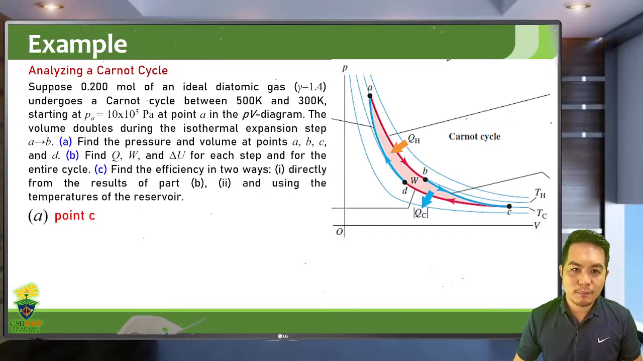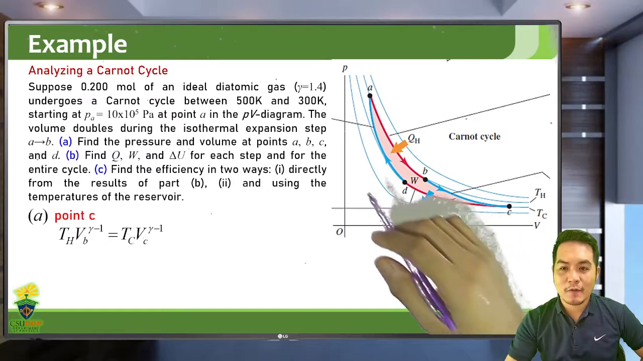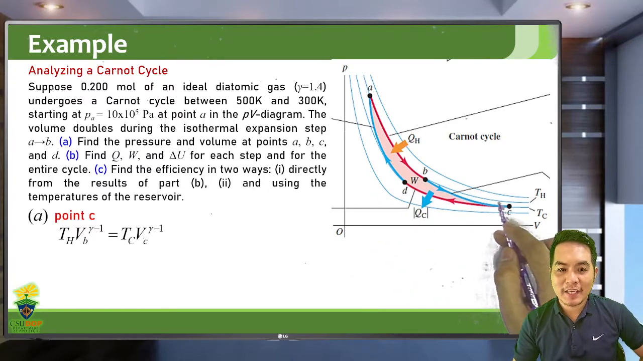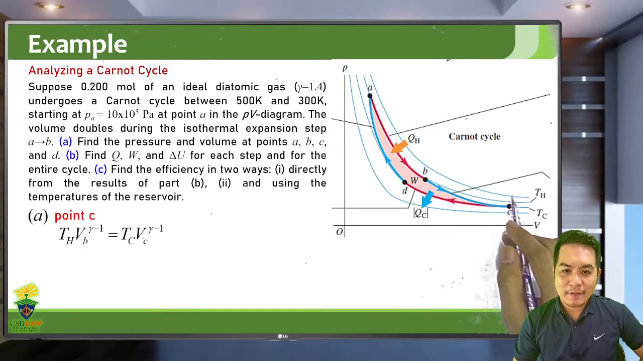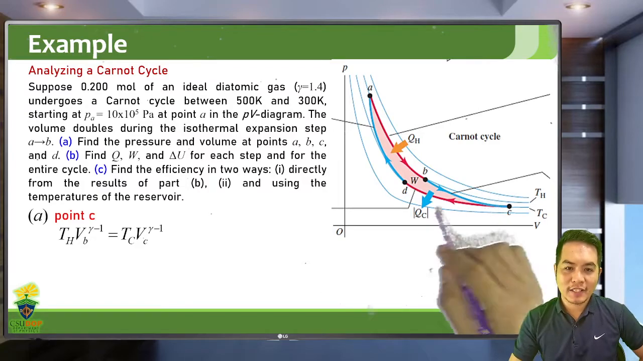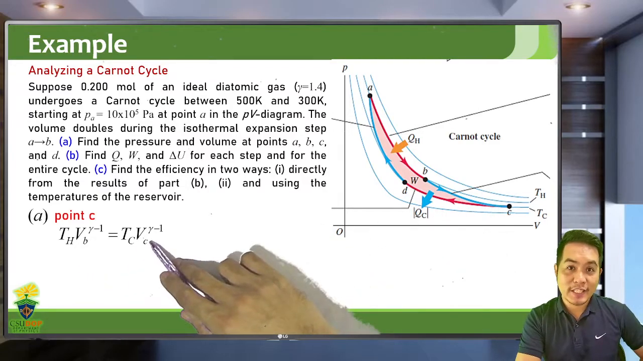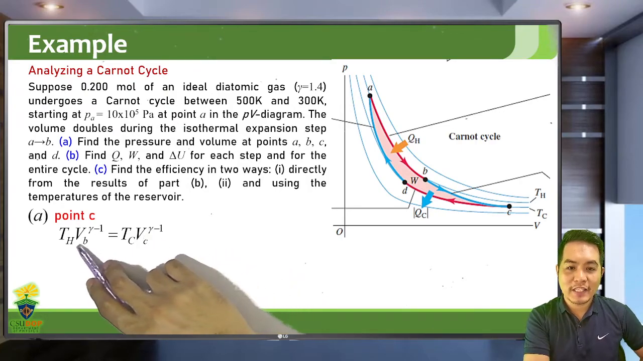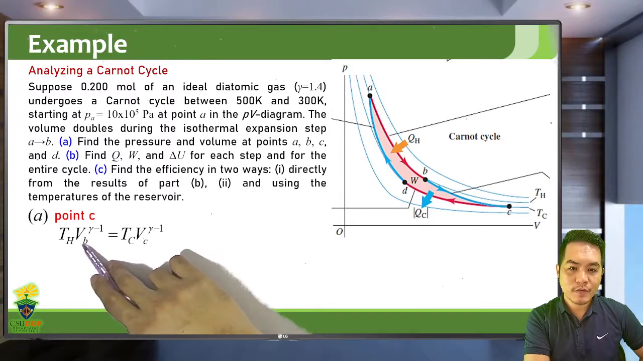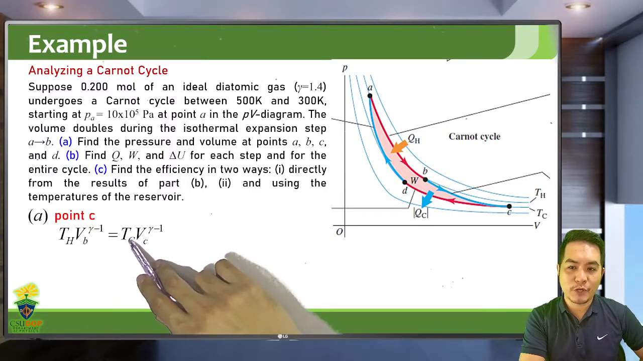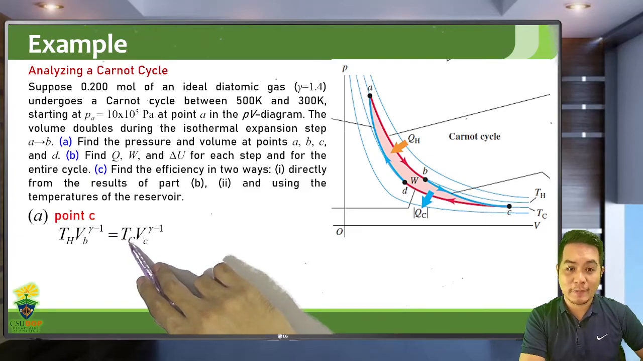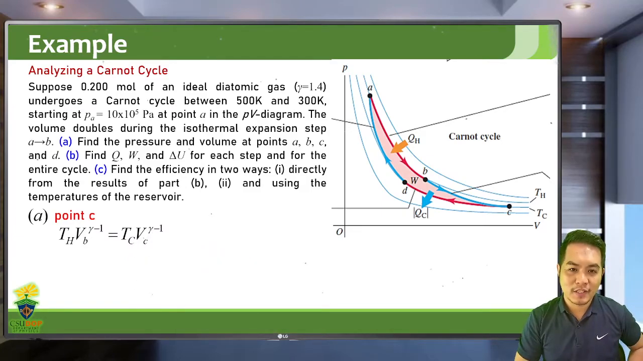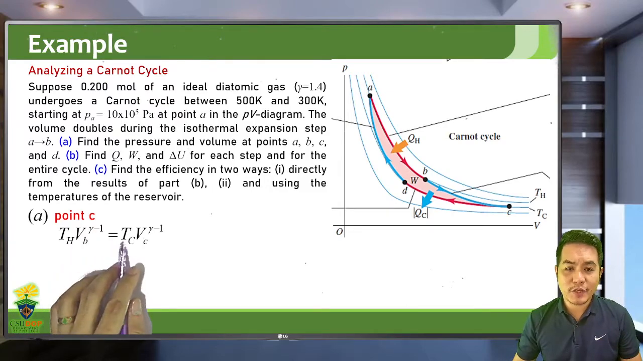Okay, let's now solve for the pressure and volume at point C. So this is an adiabatic process. So B to C is an adiabatic process. And the temperature and the volume in an adiabatic expansion are related using this equation. So you must recall this equation in your Unit 3 lessons. So TB, the temperature at point B, which is TH, VB to the gamma minus 1 is equal to the temperature at point C, which is the temperature of the cold region, TC, VC to the gamma minus 1.